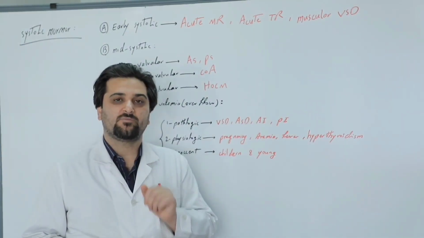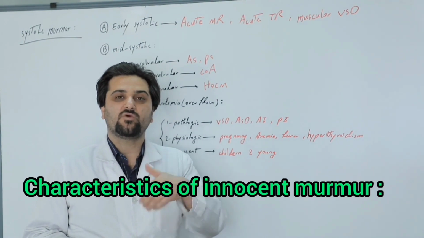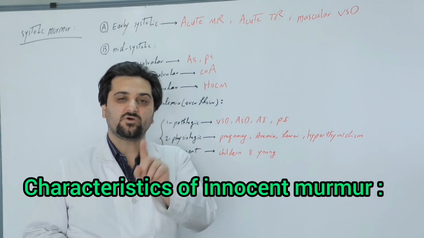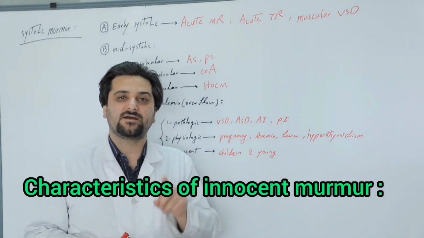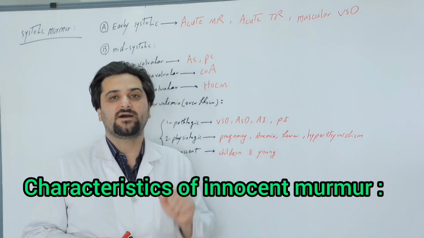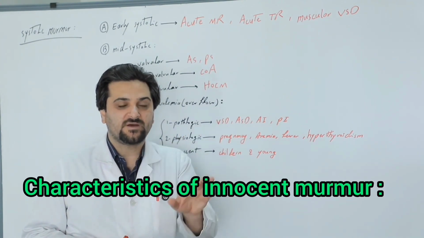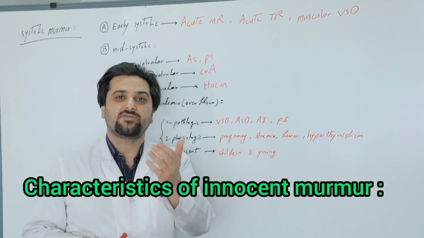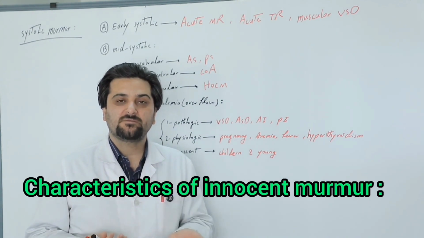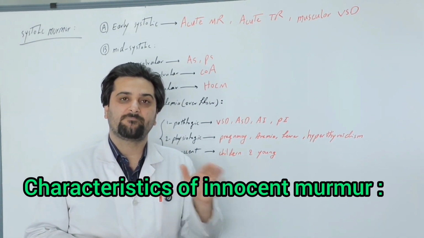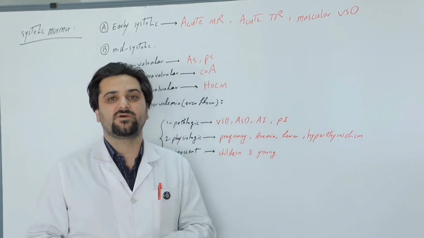What are innocent murmurs? Innocent murmurs, or harmless murmurs, are caused by overflow or increased blood flow across the aortic and pulmonary valves. That's why these murmurs are best heard at the base of the heart, meaning the second intercostal space on the right and left sides. They are usually mid-systolic. They are low-grade, not accompanied by a thrill, and their intensity is at most less than 2 out of 6. These murmurs increase when lying down or in the supine position, and decrease when the patient stands up. The intensity of innocent murmurs also increases with breathing and respiration.